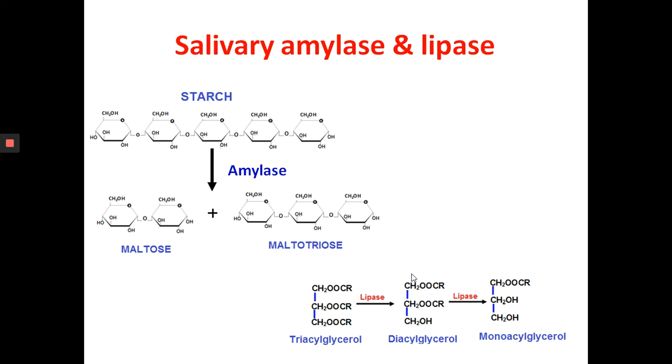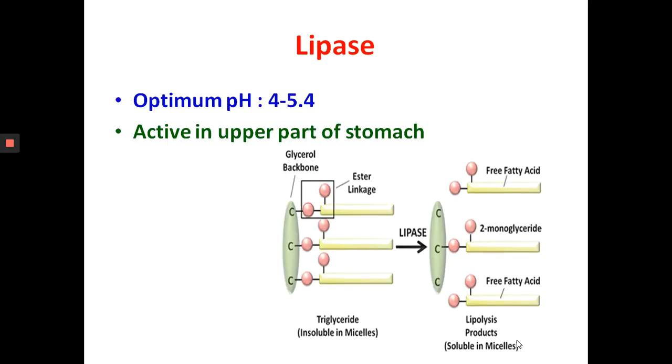Lingual lipase is another enzyme found in the saliva, secreted by the cells of the tongue. This hydrolyzes the ester bonds in triglycerides to form diacylglycerol and monoacylglycerols. After sufficient digestion in the oral cavity, the partially digested food, or bolus, is swallowed into the esophagus. No digestion occurs in the esophagus. It just transfers the food from the mouth to the